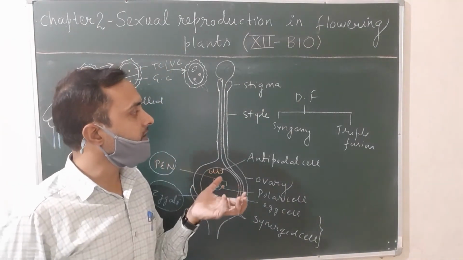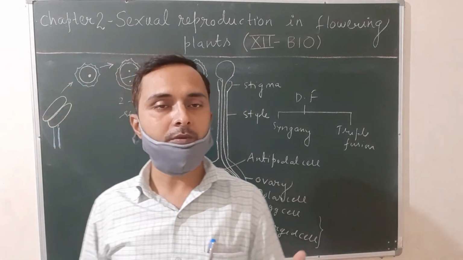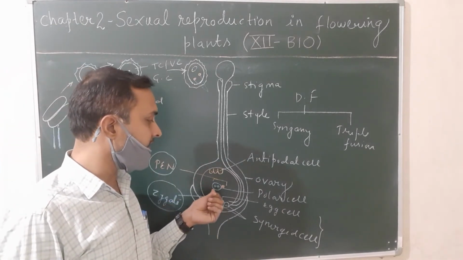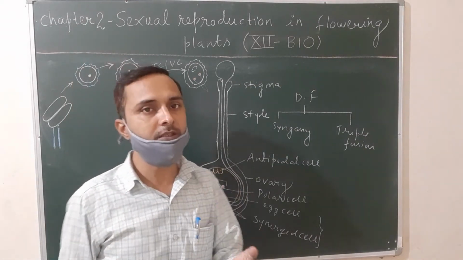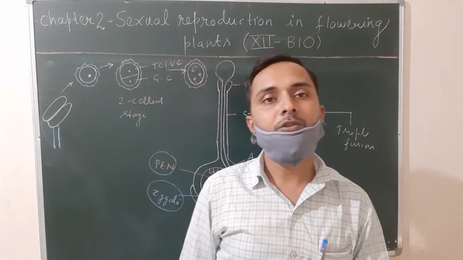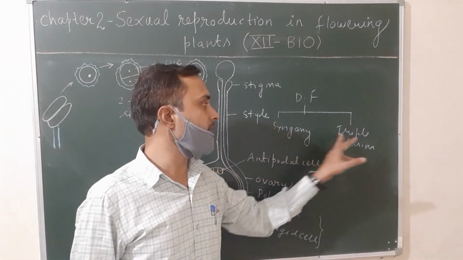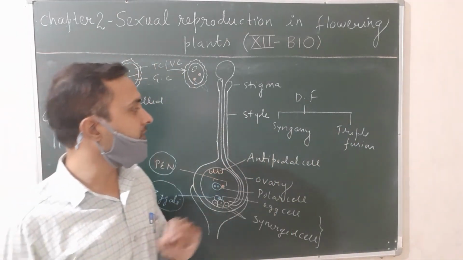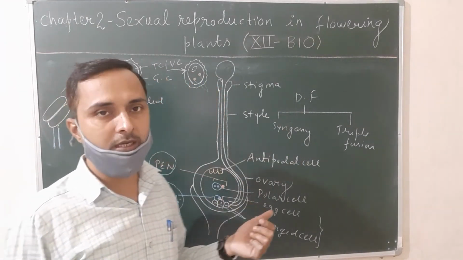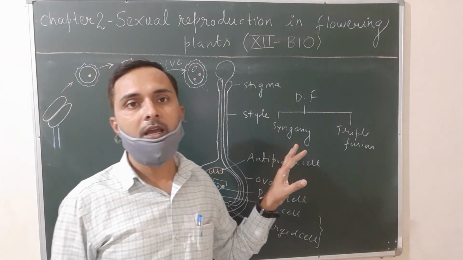So what is double fertilization once again? The process in which two male gametes of the pollen grain fuse with two different cells. Why two different cells? Because one is the egg cell, the other is the polar cell, and they give rise to two different structures, the zygote and the primary endosperm nucleus. So what are the two events that occur during double fertilization? The answer is syngamy and triple fusion. What is syngamy? The process in which one of the male gametes of the pollen grain fuses with the egg cell and gives rise to the diploid zygote is called syngamy, and finally the zygote gives rise to an embryo.